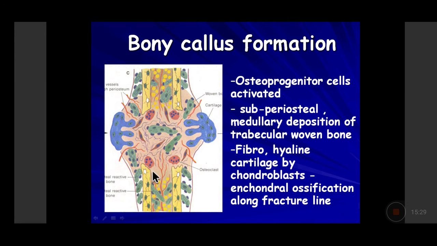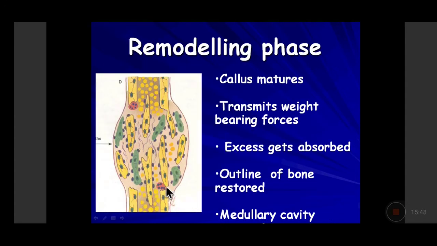So what they will do is resorb these irregular dead pieces of bone which have occurred because of the fracture. And if there is any bony tissue which is being formed irregularly and not in alignment of the previous bone, they will also help in resorption of that. So once all this has formed, you can see that these woven bony trabeculae which have formed, some are getting in continuity with the previously lined cortical bone.